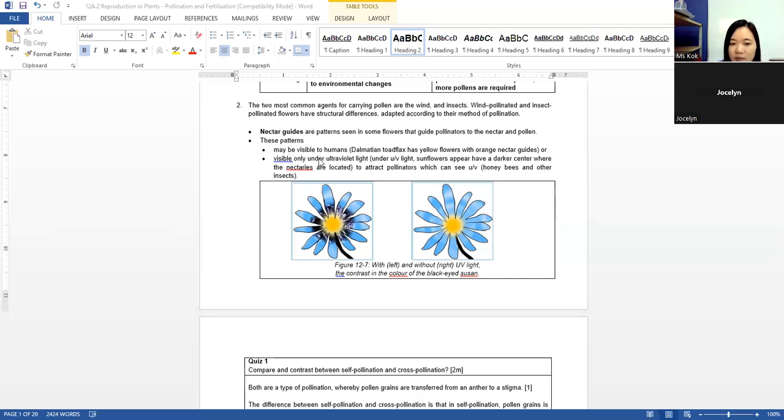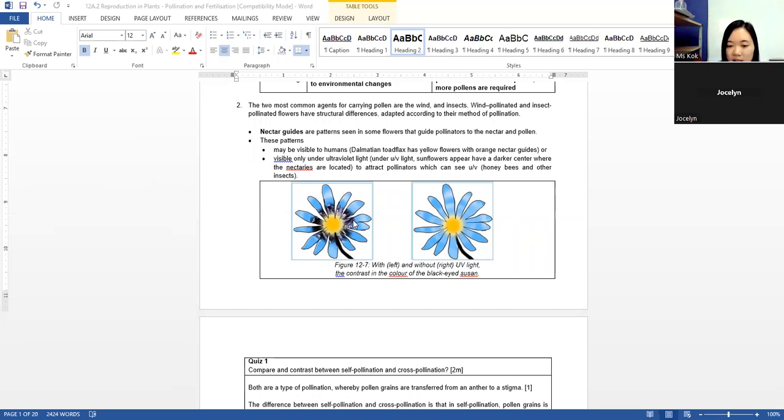This pattern may be visible to humans or may be visible only under UV light. Some flowers are not visible to humans, but are visible under UV light.